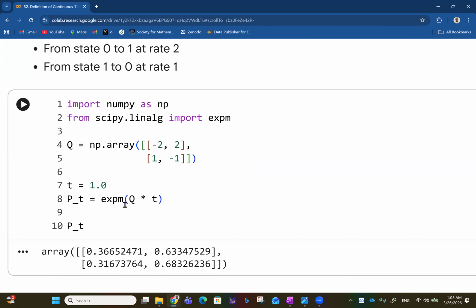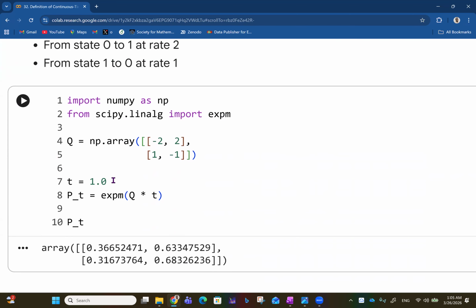We need to get the exponent of Qt. So if Q is [[-2, 2], [1, -1]], we want to get P(t), the transition probability, taking time to be 1.0. P(t) is the matrix exponent of Q times t, and then we get P(t) to be this value.